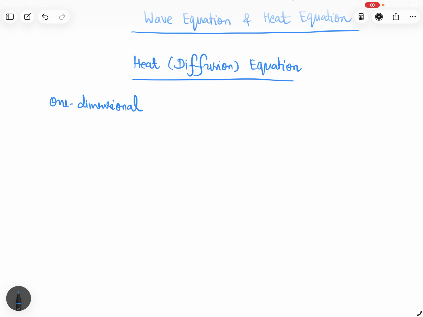One dimensional heat equation, how is it given? u is a function of x and t. And the heat equation is given this way: 1 upon k.